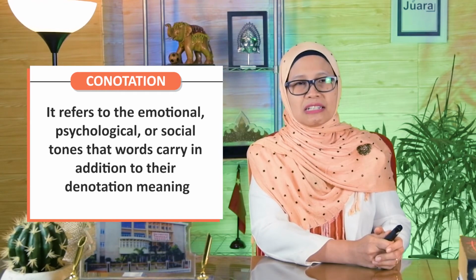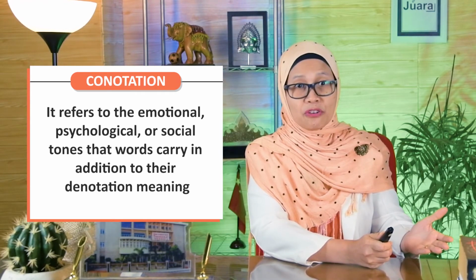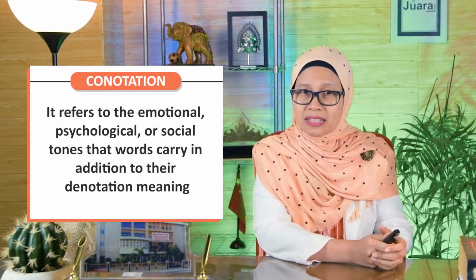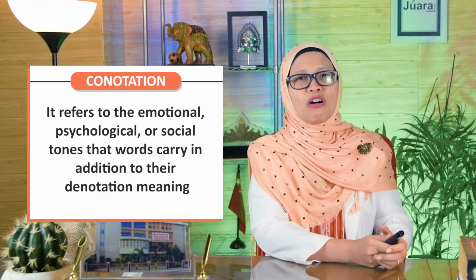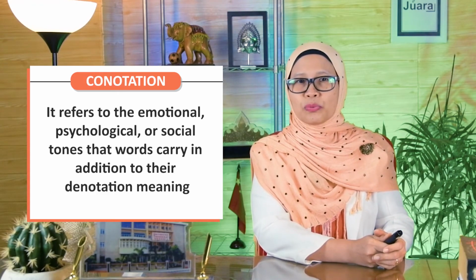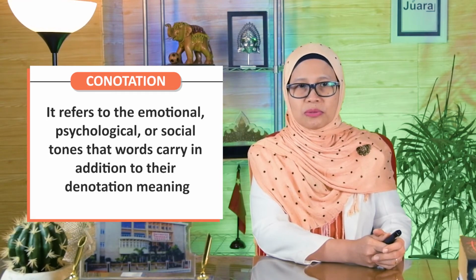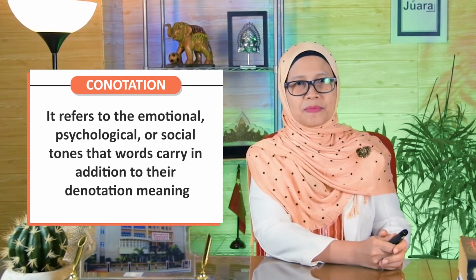Connotation refers to the emotional, psychological, or social tones that words carry in addition to their denotative meaning. So connotation will be referring to a certain situation. It could be about the emotional feeling, the psychological condition of the writer or of a certain object, or even social tones.